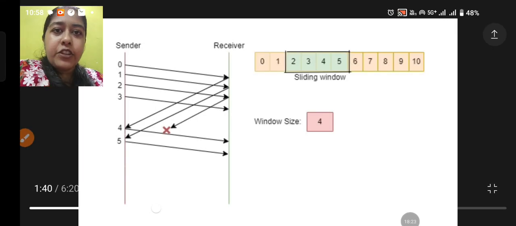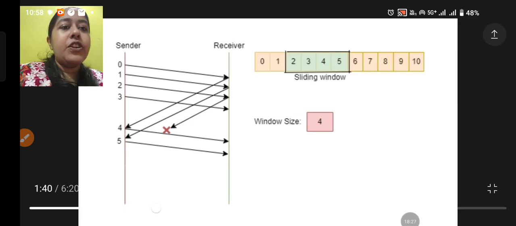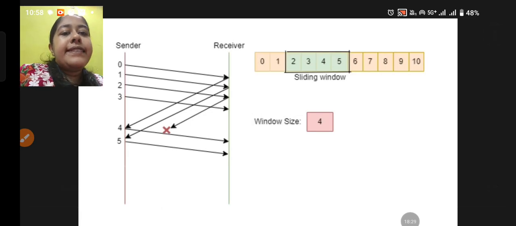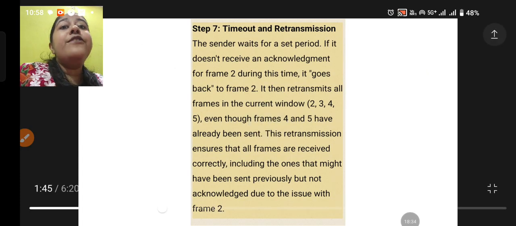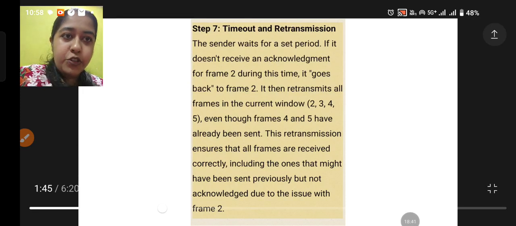These 2 have been acknowledged, right? Now the next frame is frame number 2, which is not acknowledged. Now what will happen? Let's see. Either the acknowledgement is lost, and then what will happen? Timeout and retransmission. This is the fact. The sender waits for a set period. If it doesn't receive an acknowledgement for frame number 2 during this time, it goes back to frame number 2.